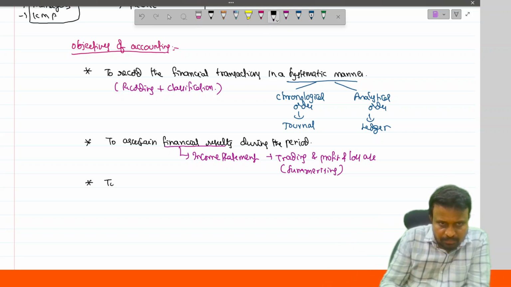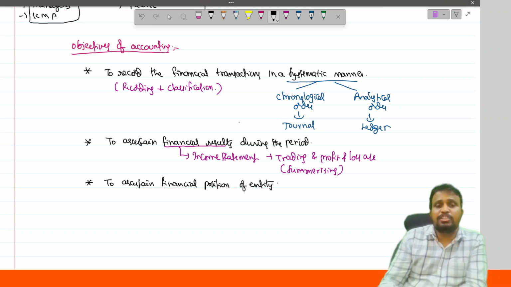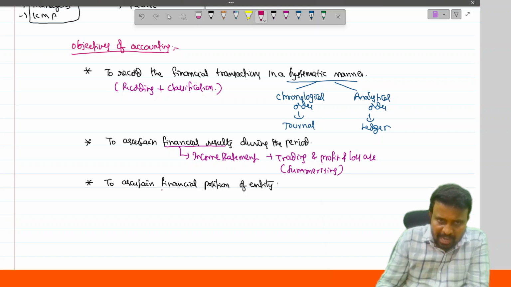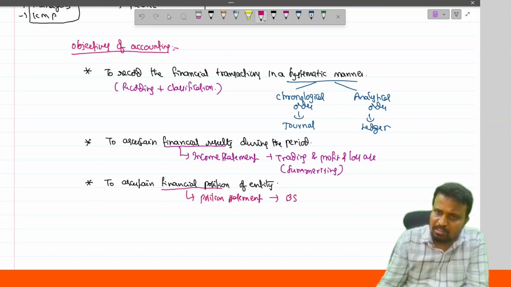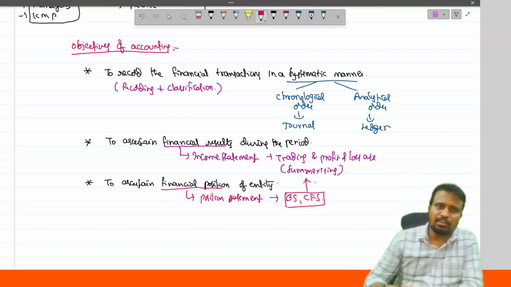And the third one, to ascertain the financial position of the entity. So financial position is ascertained by preparing the position statement, consisting of a balance sheet and a cash flow statement. And these two are also forming part of our summarizing step.